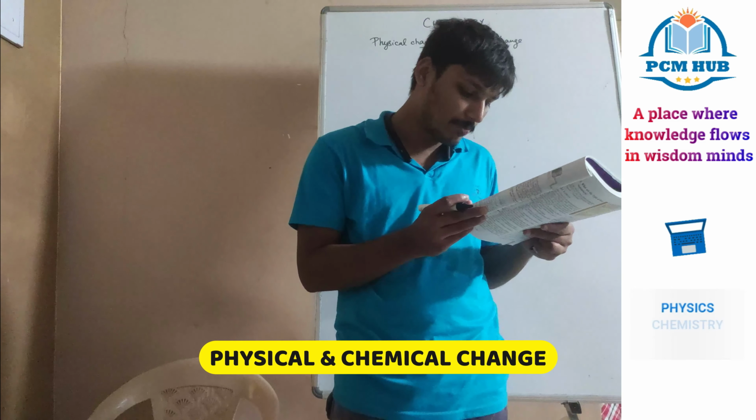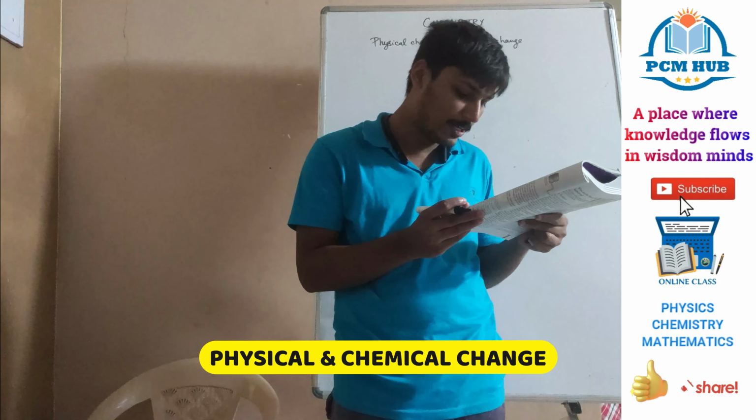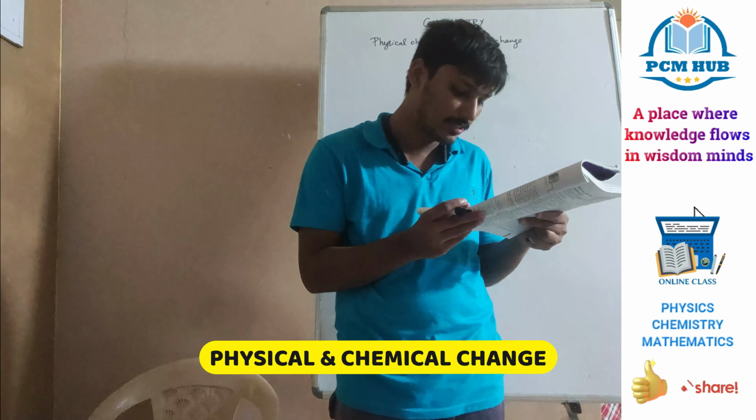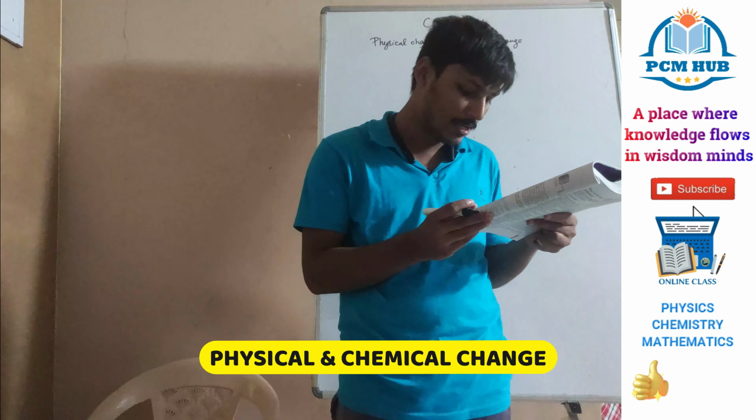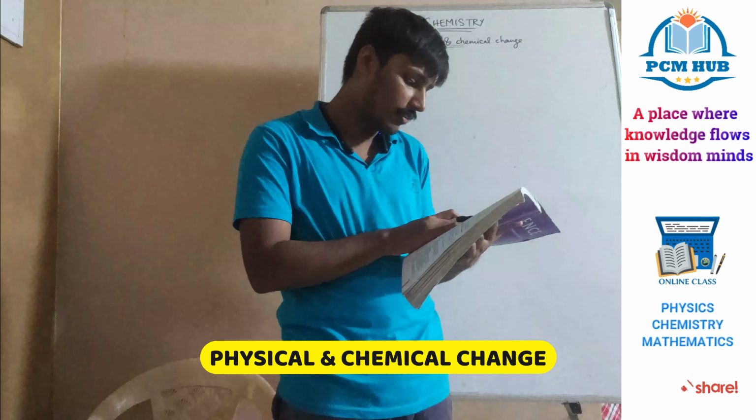Although ice, water and water vapor all look different and display different physical properties, they are chemically the same. Both water and cooking oil are liquid, but their chemical characteristics are different. They differ in odor and inflammability.